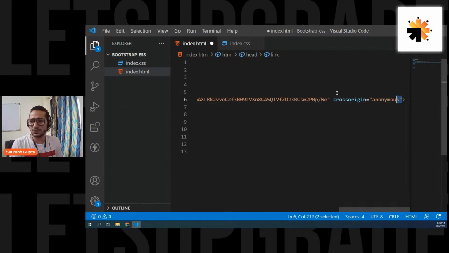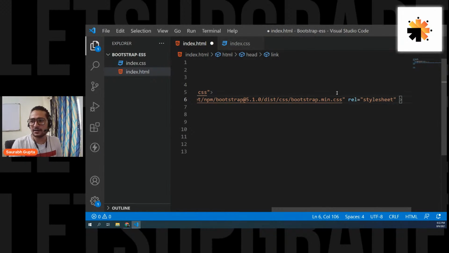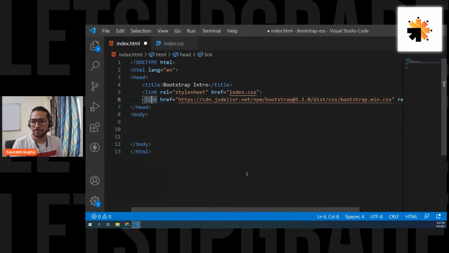You don't need these two things, crossorigin anonymous. This is related to the delivery network, so you don't have to worry about it. And you can simply remove this, the integrity key, it doesn't matter. And rel stylesheet you should keep, because that's important. And that's fine. Now see, if you look here, it's nothing but an online CSS file.